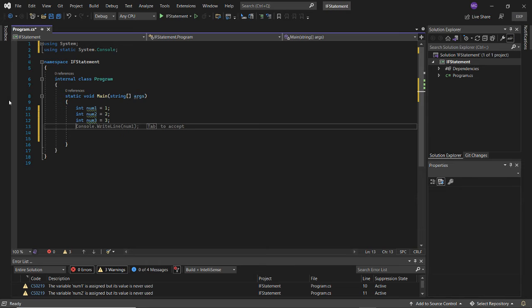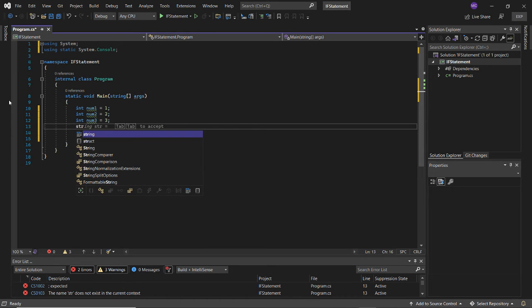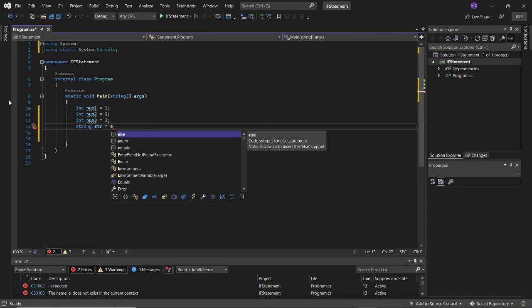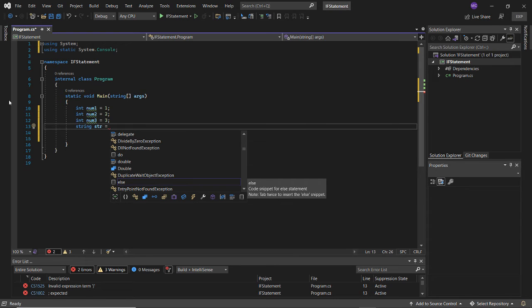But the next one, I'm not going to take this Console.WriteLine num1. I'm not going to take that because that's the wrong guess. I want to create a string. So in order to create a string, we use the keyword string space, and I'll take the default name, which is str, and we'll say that string equals an empty string.